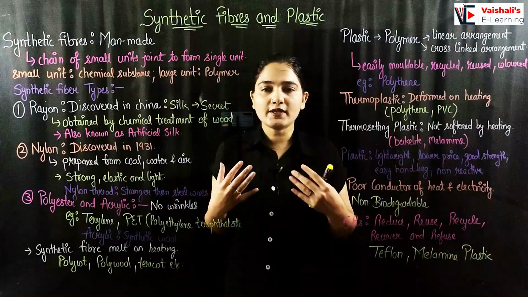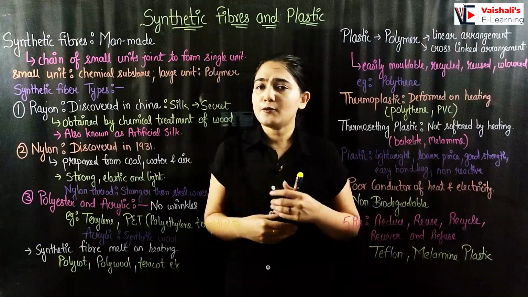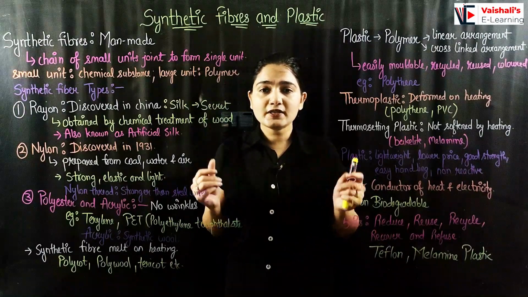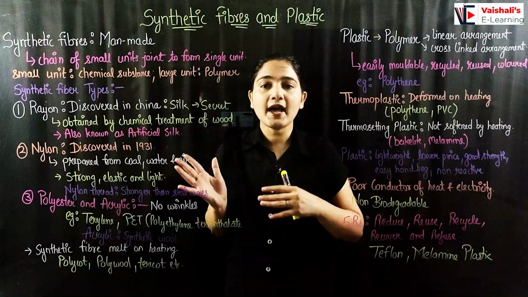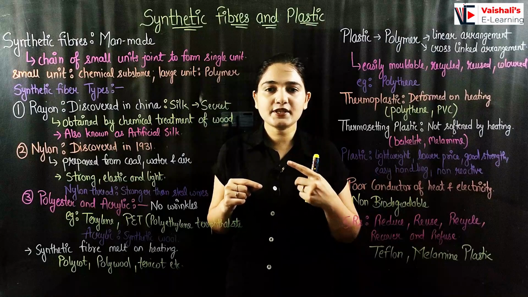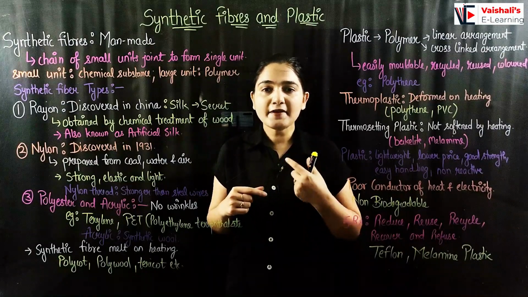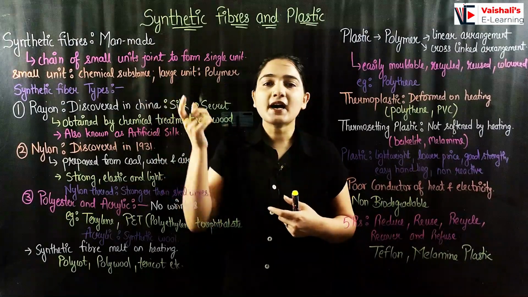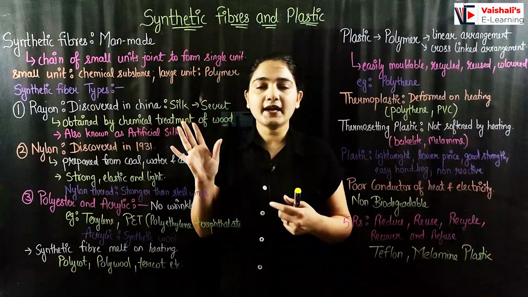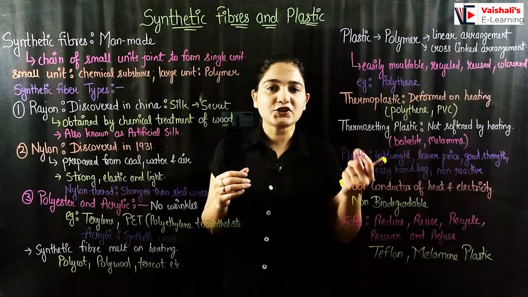We all know what a natural fiber is. We all know about silk, cotton, and wool. These are fibers which have a natural origin. Now synthetic fibers, as the name suggests, have a man-made origin. Humans are making them. We are not using any natural substance.